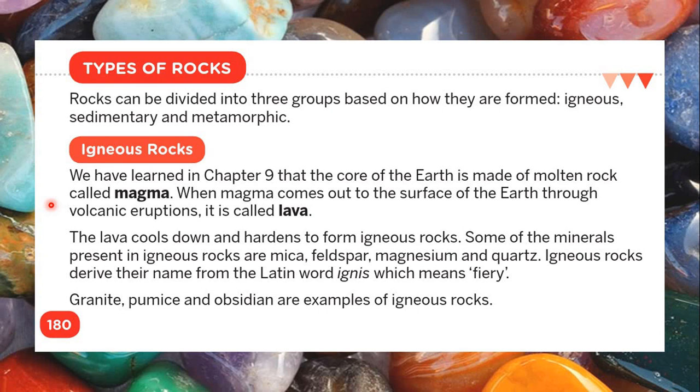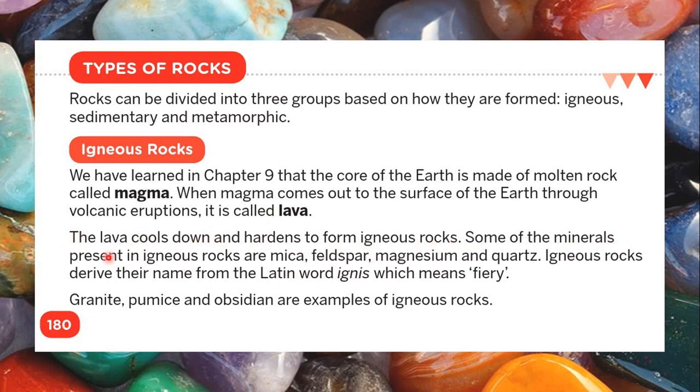When magma comes out to the surface of the earth through volcanic eruptions, it is called lava. So it's the same thing basically. Inside the earth we call it magma. Outside the earth it is called lava. A very simple example: at home you have a pet name, but when you come out to school you have a different name, right? You are the same person but having 2 different names. Similarly, the material is the same, but when it is inside the earth we call it magma. When it comes out to the surface of the earth we call it lava. The lava cools down and hardens to form igneous rocks.